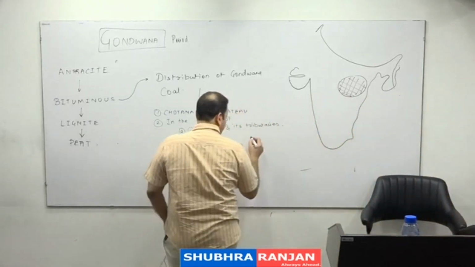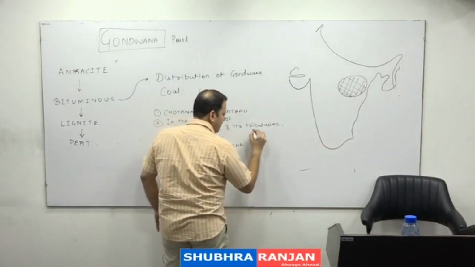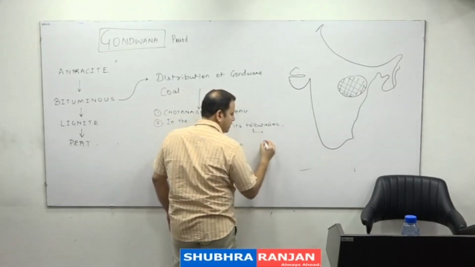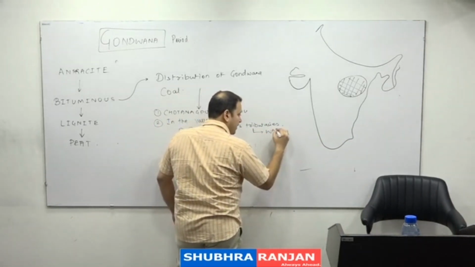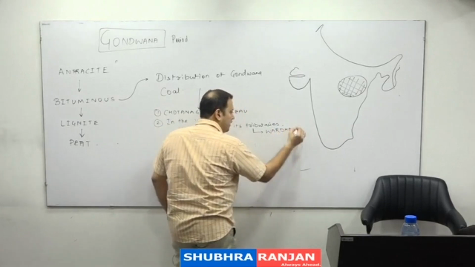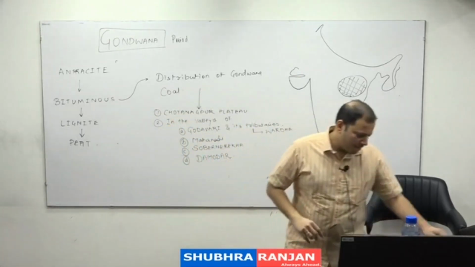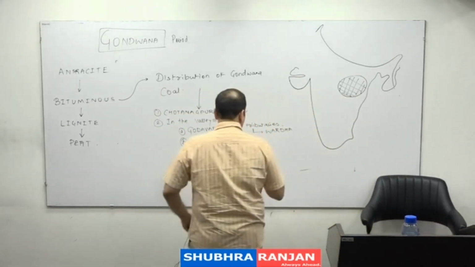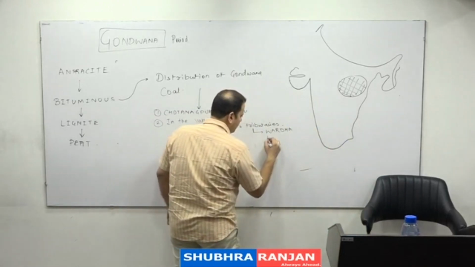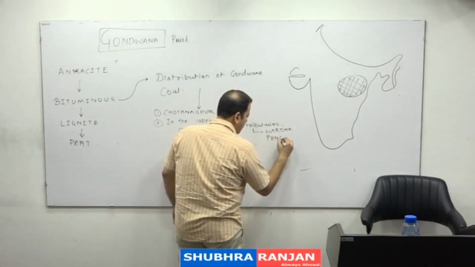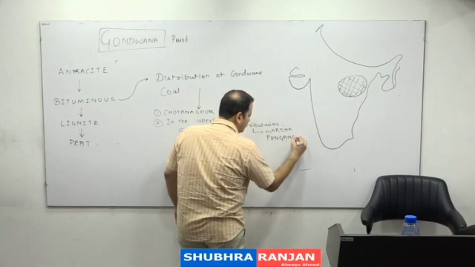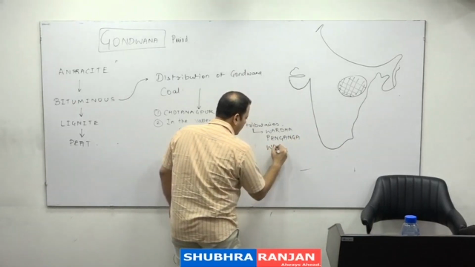If you want to remember which are the tributaries of Godavari here, just remember Wardha, because we have a famous coalfield on the river Wardha. After that we have Penganga and Wainganga.